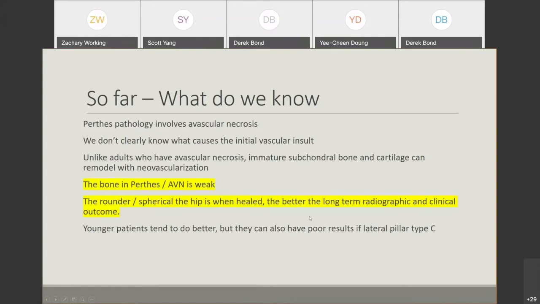So how can orthopedic surgeons intervene with all this information? Really, the concept of treatment is to prevent deformity. We know that Perthes hips are weak during the fragmentation stage, when the bone is being resorbed.